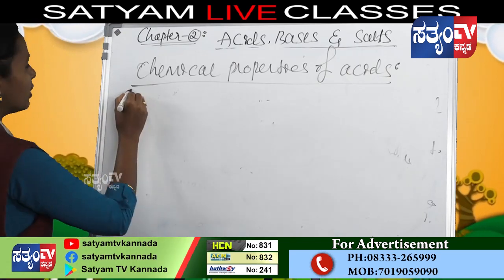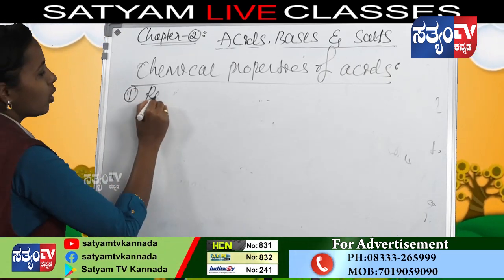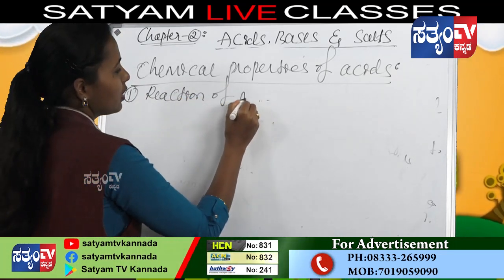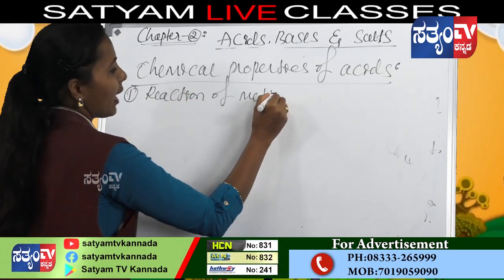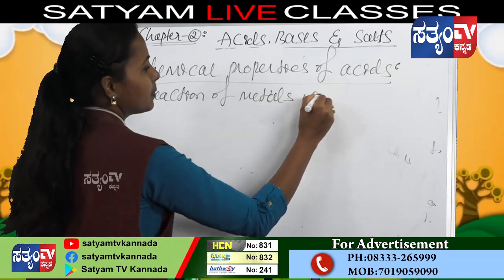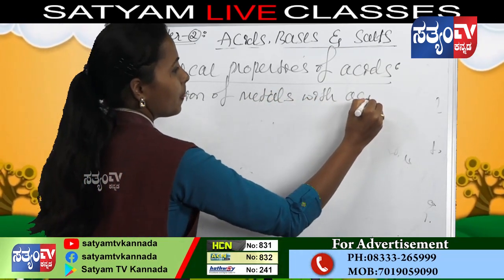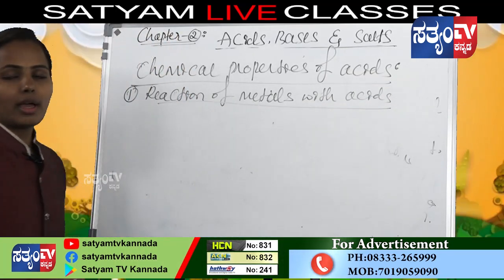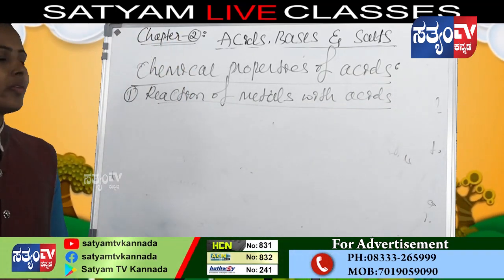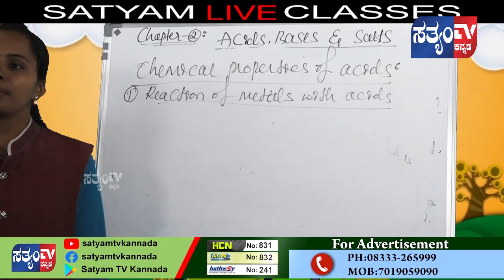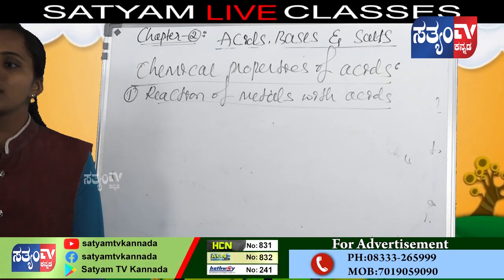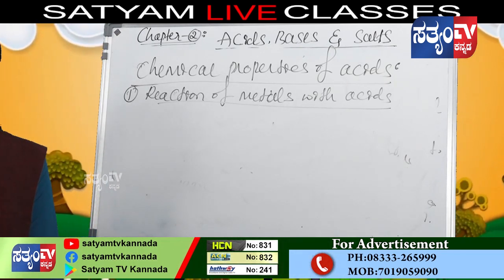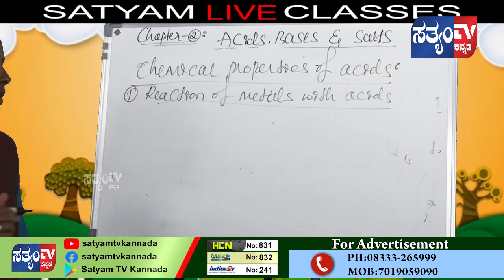First one, reaction of metals with acids. When acids react with metals, they give salt plus hydrogen gas, meaning evolution of hydrogen gas takes place.